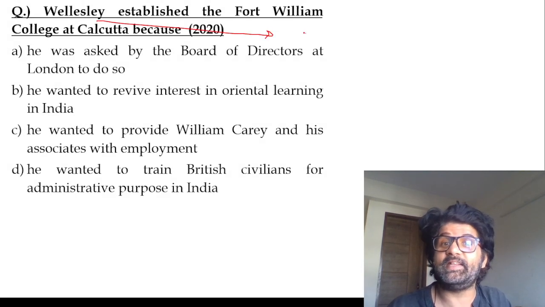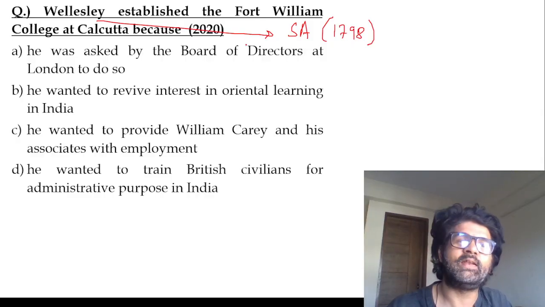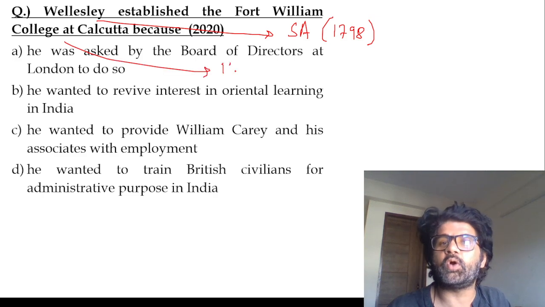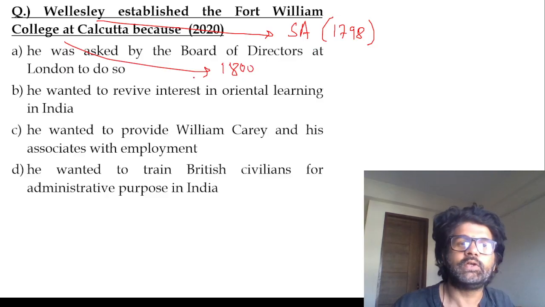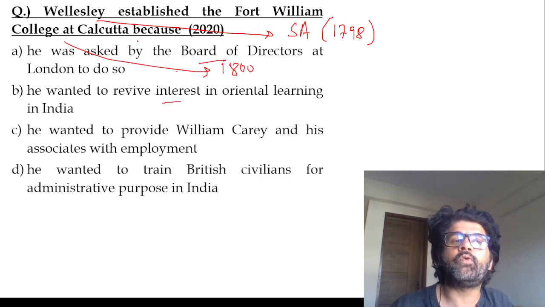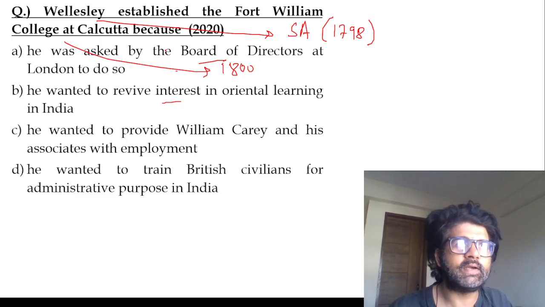Lord Wellesley, Subsidiary Alliance, 1798, same person, not different. No money, no honey. Fort William College, 1800, two years after he started the Subsidiary Alliance. He's the same guy. So he was asked by the board. So Fort William College, why? Because we have to train civil servants, so that you stay here and understand India's culture and people. So he wanted to train British civilians for administrative purposes. D is the answer, guys.